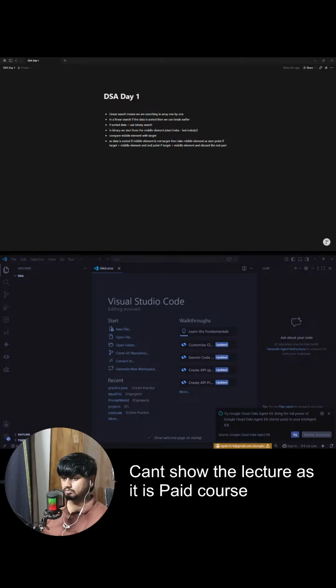R is still at 16. Okay. Find the middle element. Middle will be at 13 plus 16 divided by 2, 29 by 2. So 14.5, we just need the integer value, so 14. So middle will now be here at 14.